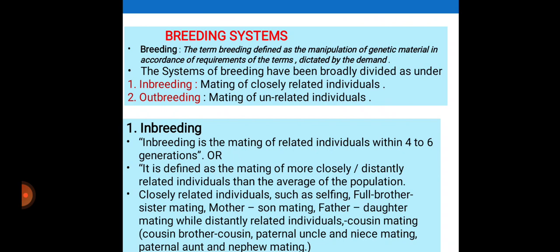In inbreeding, we have to discuss the different methods. The actual definition of inbreeding: it is the mating of more closely or distantly related individuals than the average of the population. Closely related individuals include selfing, full brother-sister mating, mother-son mating, father-daughter mating, while distantly related individuals include cousin mating.